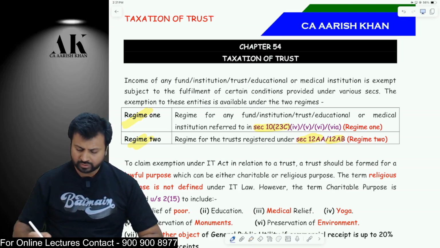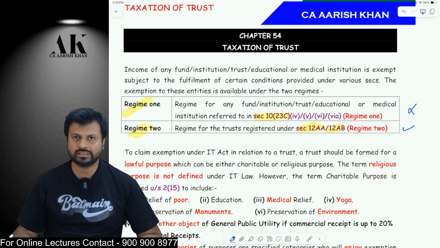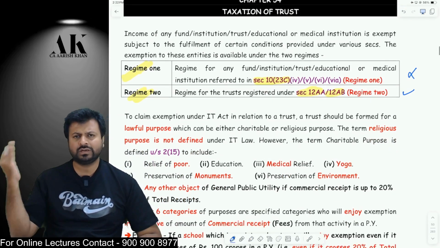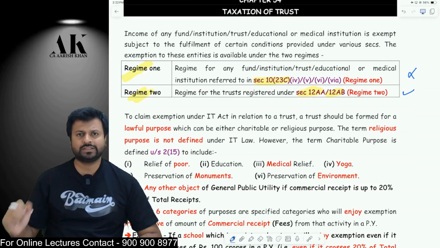But what is more important for the exam is regime 2, not regime 1. Regime 2 is more important for the exams and not regime 1. Okay. Regime 1 also we are going to learn at the end of the chapter, but more focus will be on regime 2 only. Now, what is regime 2? Regime 2 is a charitable and a religious trust.